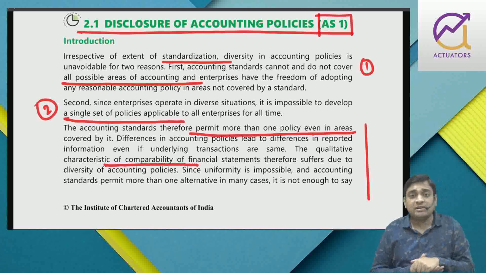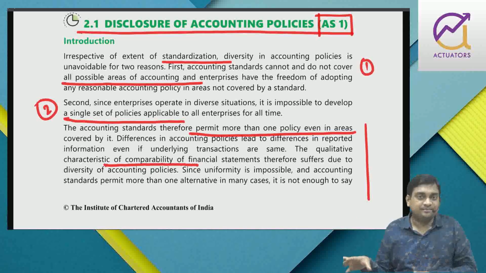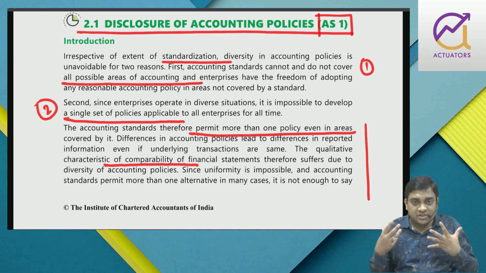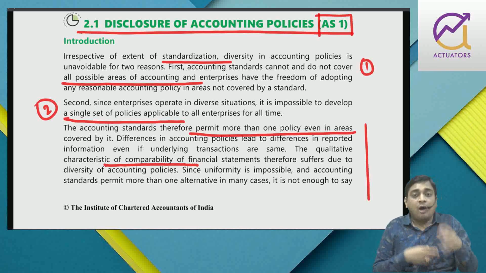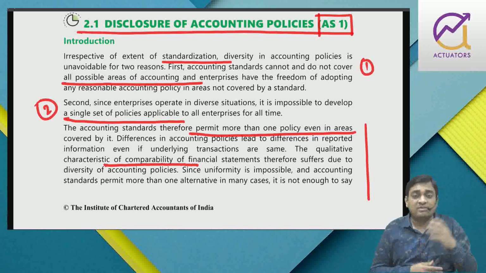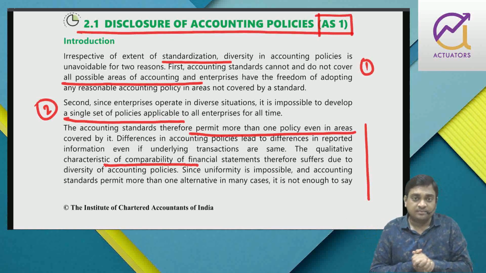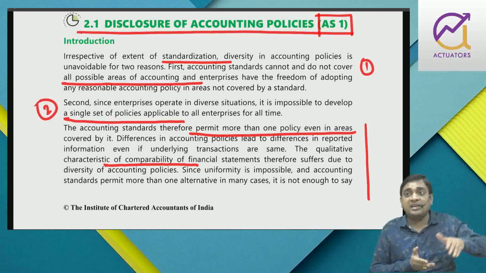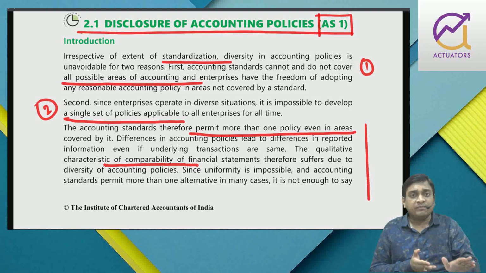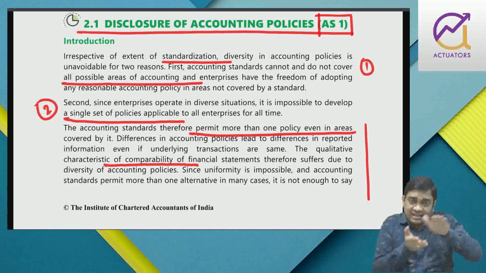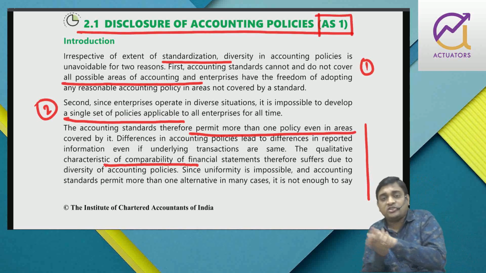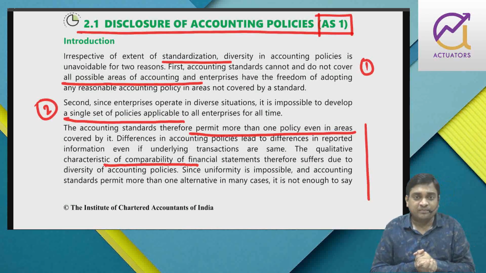All areas have not been covered, or a single set of accounting principles has not been prescribed. So that gives the necessity of disclosing the accounting policy, whatever you are following. It will help stakeholders to understand how the financial statements have been prepared and presented, so that when they compare with a competitor, another company, they can make necessary adjustments. Or even if they're comparing with the same company's earlier accounting period, right, then they can see what changes have been made in accounting policy. So all those facts must be disclosed.